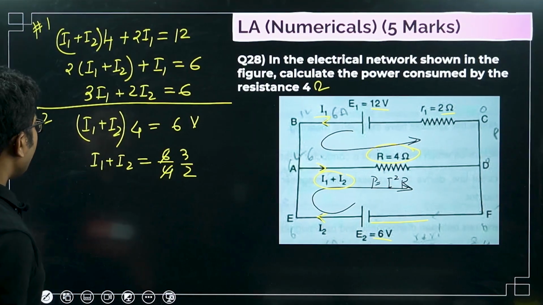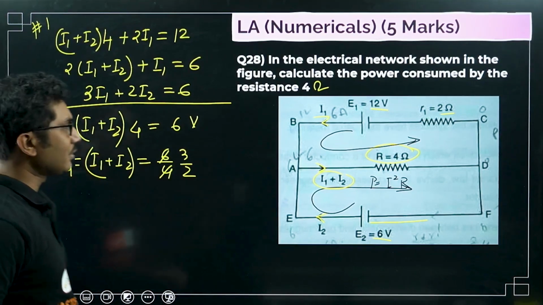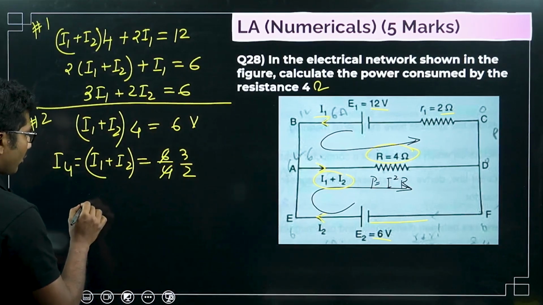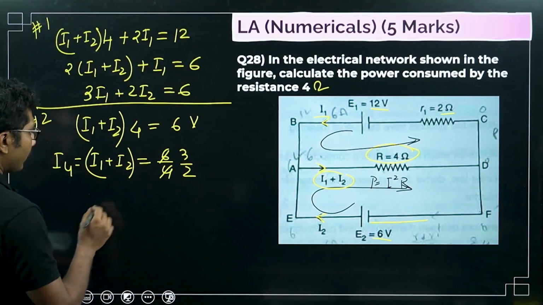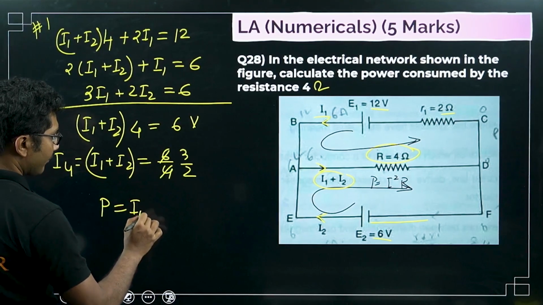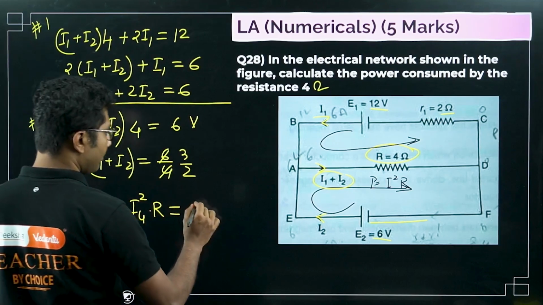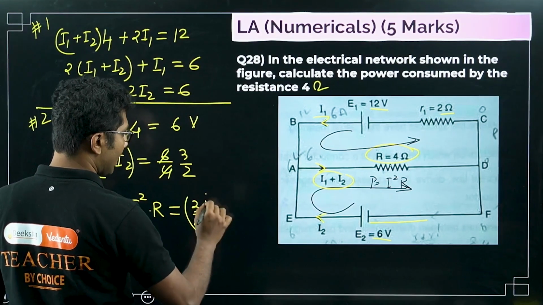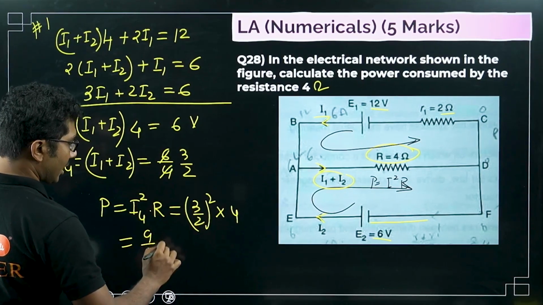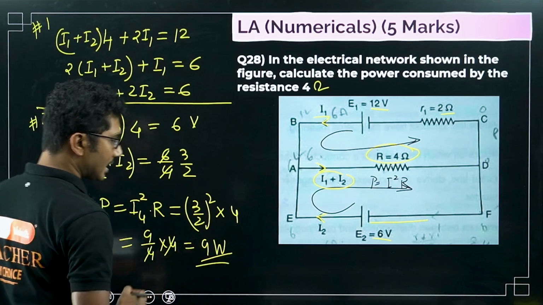So this is the total current of the resistor 4 ohm. You don't need to calculate the voltage drop. What you need to calculate is the power consumed. Power consumed is I4 squared times R, so that is (3 by 2) squared times 4, so it is 9 by 4 times 4, that is 9 watt. So this is actually an easy question.